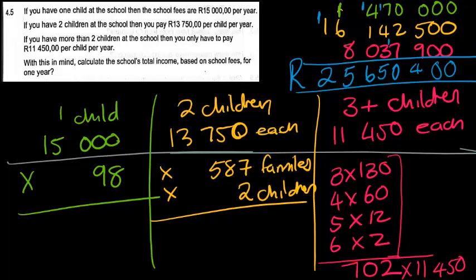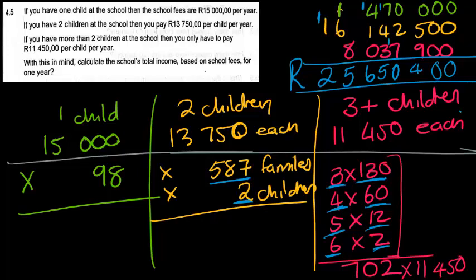So I hope that this made sense. For this question, you had to make sure that you had the number of families and 2 children in every family. For this question, you had to have the 3 children at 130 families, 4 children at 60 families, 5 children at 12 families, and 6 children at 2 families.